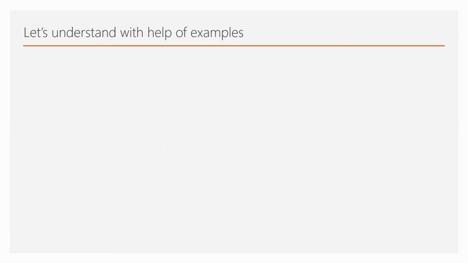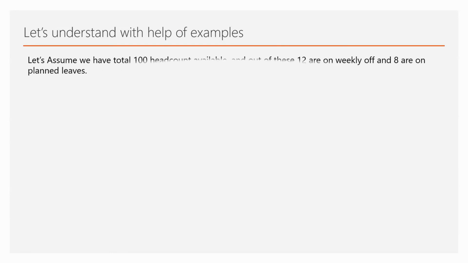So now let me explain this with the help of some examples. So let's say we have a team of 100 people, 100 head count is available to us, out of which 12 people have weekly offs and 8 are on planned leave. So we are talking about one single day here. We are taking an example of a day.